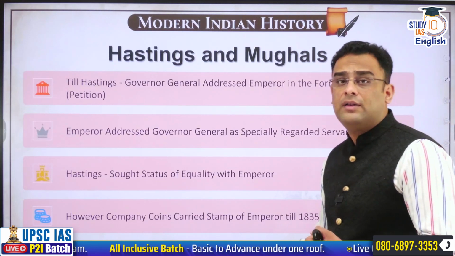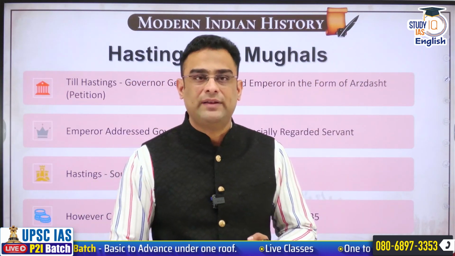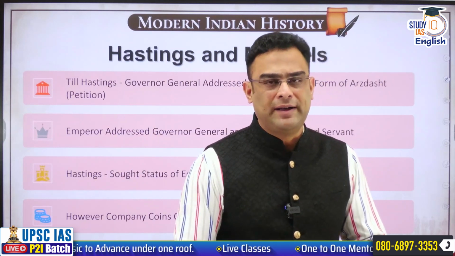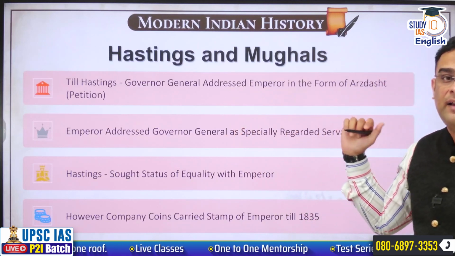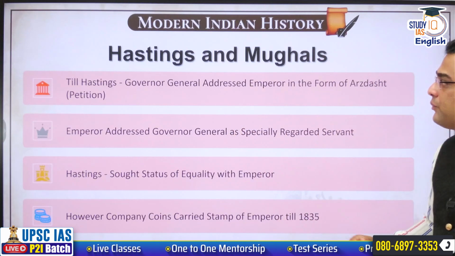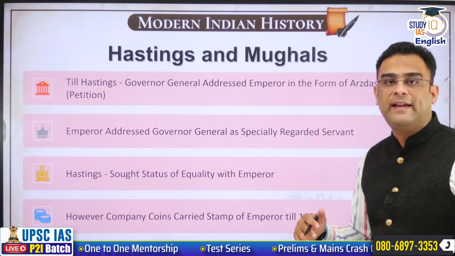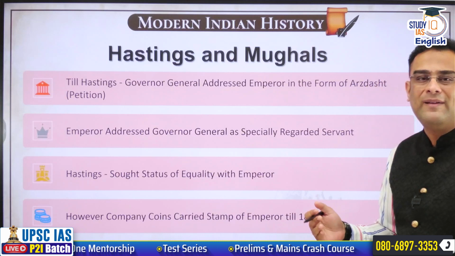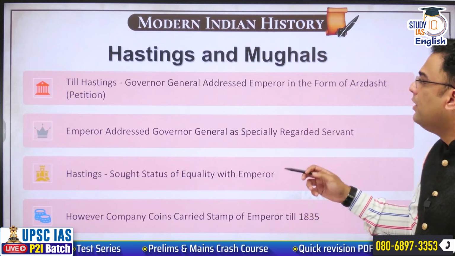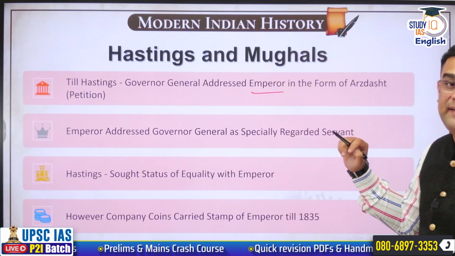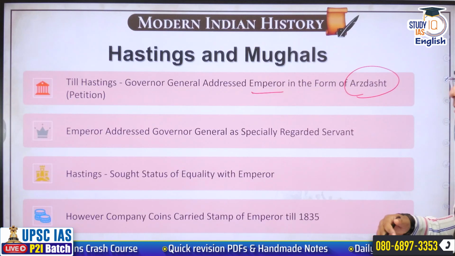So guys, we saw the Anglo-Nepal War, we saw the issue of Pindaris during this period, and also we saw the context of the Third Anglo-Maratha War briefly. Now let us see Hastings and his relations with Mughals. Before Lord Hastings, the relationship between Mughals and the East India Company was, on paper at least, that of a superior and junior. The Governor General used to address the emperor as Arzadasht. Arzadasht means a petitioner.